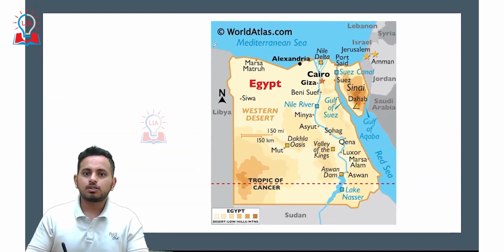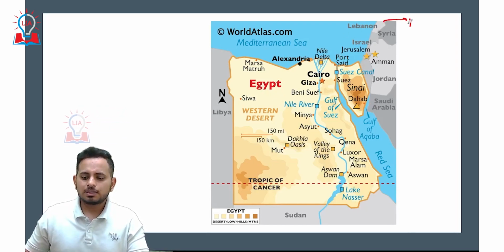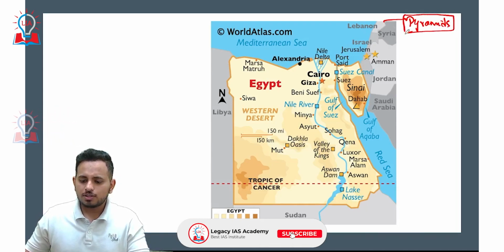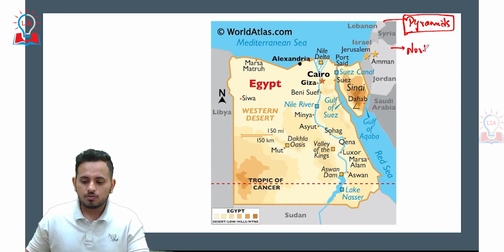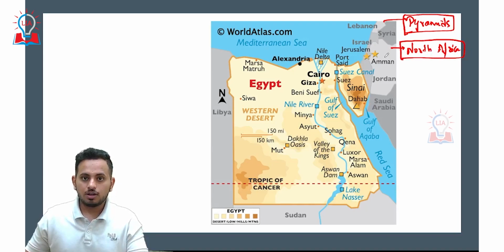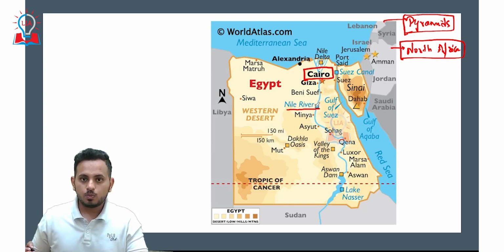Before moving on to the significance of the day, let's see the map of Egypt and where Egypt is. We all know that Egypt is famous for pyramids. What is the location of Egypt? In which continent do we have Egypt? Egypt lies in the north part of Africa. So Egypt is in the African continent. You have to know that Cairo is the capital city, and there is a very important river called the Nile River which flows through Egypt. I hope I'm clear with this.